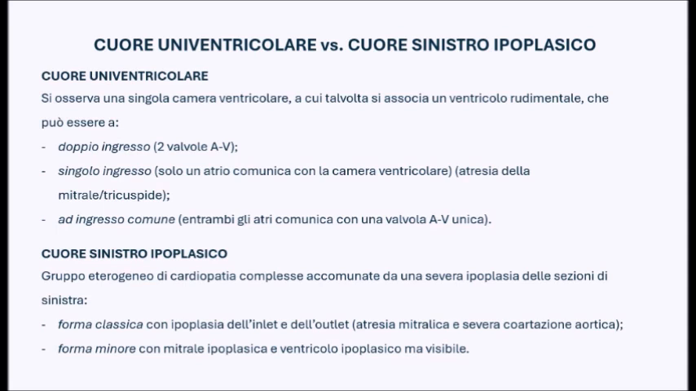Hypoplastic left heart, instead, is a group of complex heart diseases, all characterized by severe hypoplasia of the left-sided chambers. In the classic form, also known as the major form, there is hypoplasia of both the inlet and the outlet, meaning mitral atresia with severe aortic coarctation, so the aorta may sometimes appear thread-like or even completely invisible. Or there is a minor form in which the mitral valve is only hypoplastic and the left ventricle is hypoplastic as well. However, it still appears to be clearly discernible during a comprehensive ultrasound evaluation.